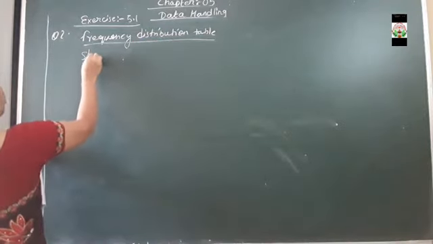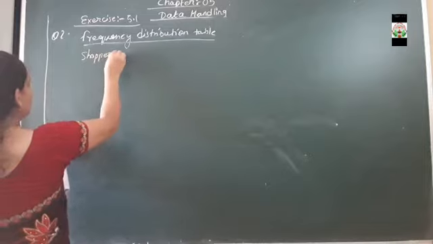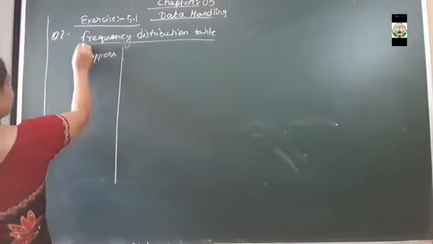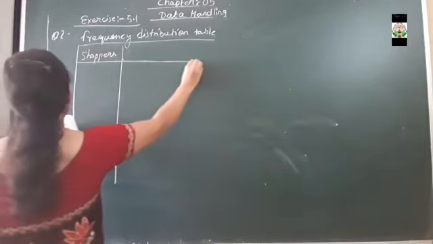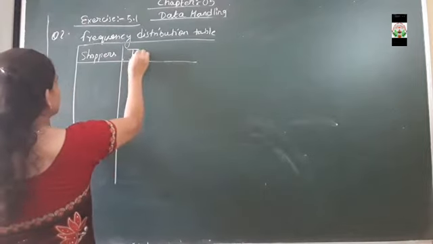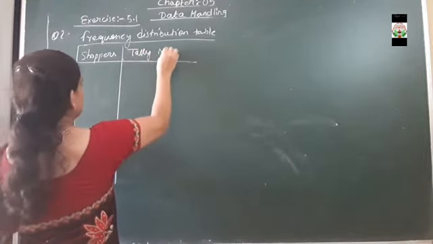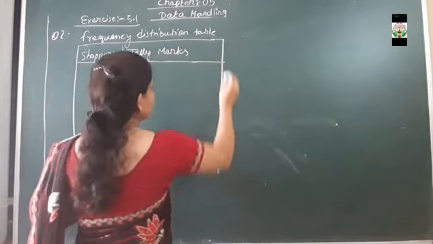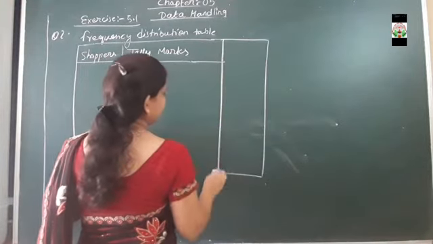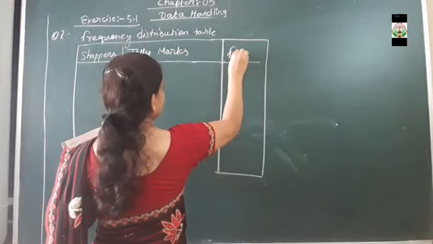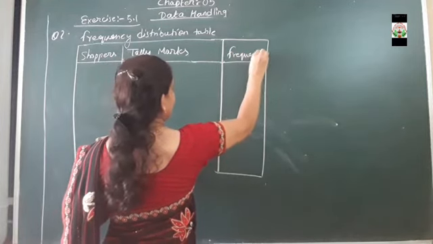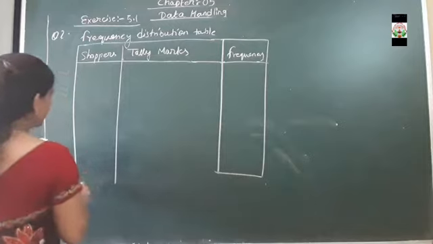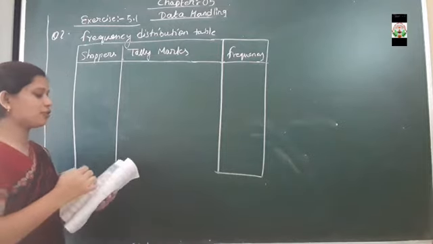Everybody knows how to make tally marks, isn't it? The first column is for the shoppers, the second column is the tally marks, and the third column is for the frequency. Clear? Like this we will make the frequency distribution table.